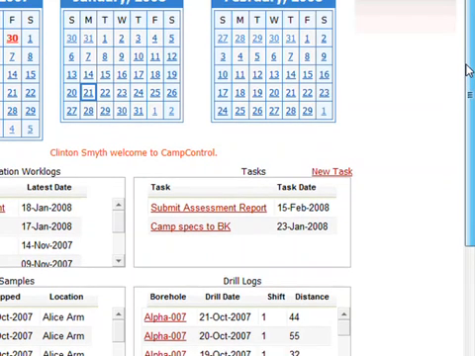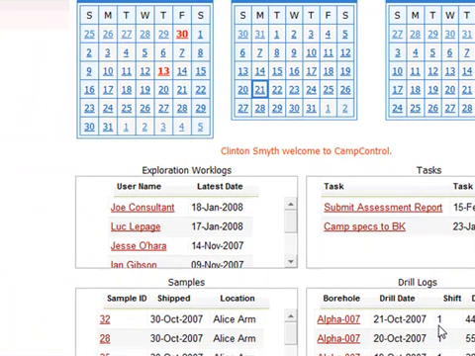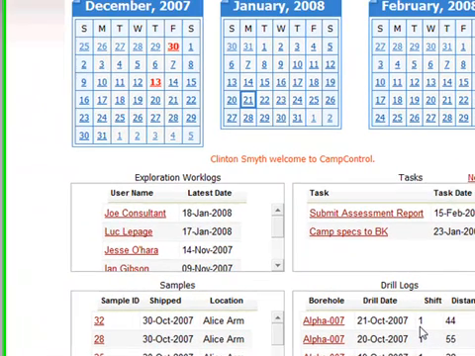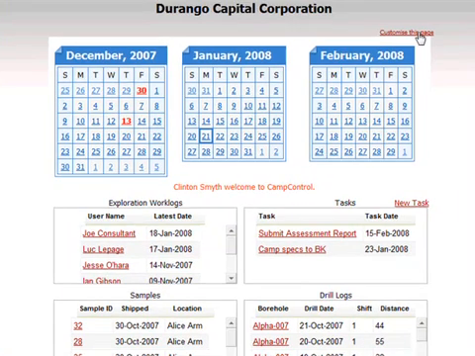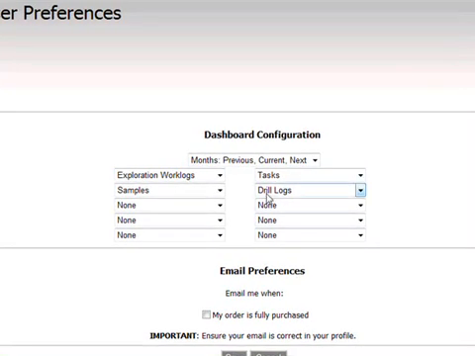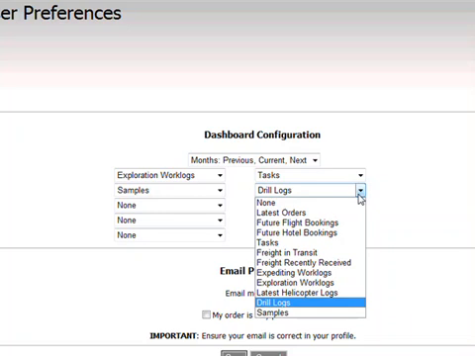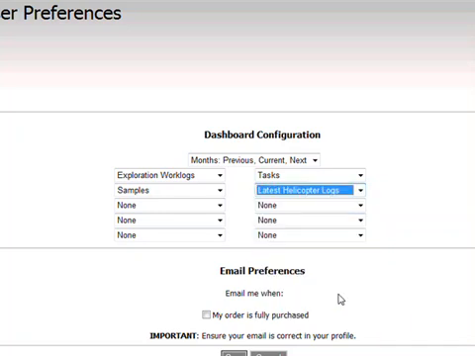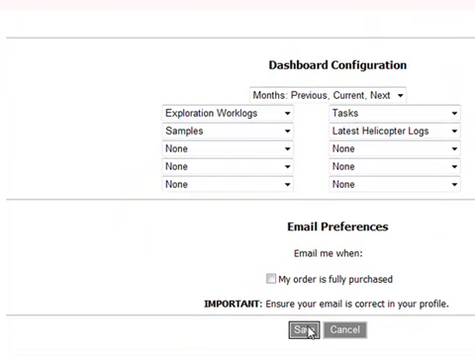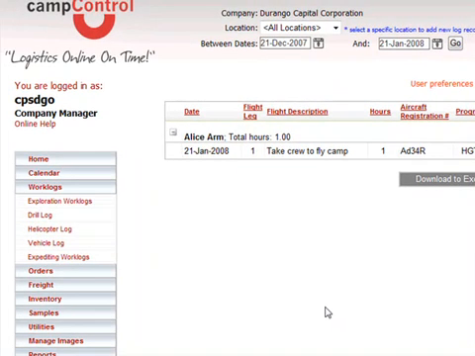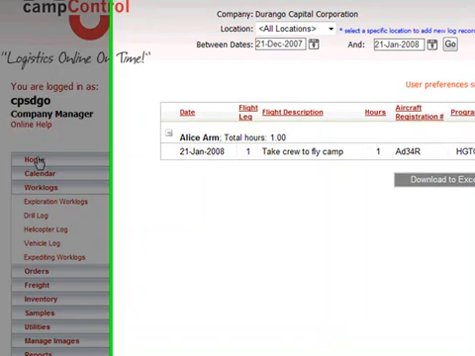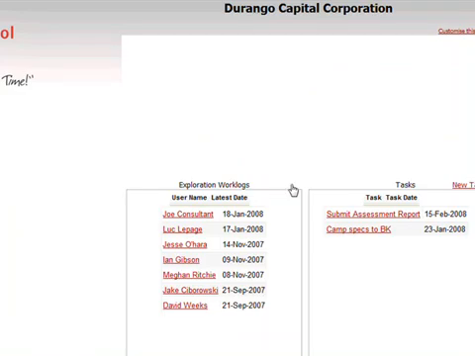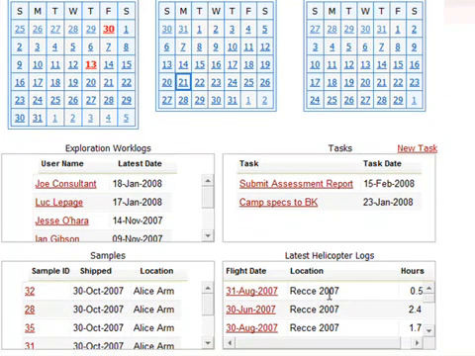So I'll just show that pretty quickly, since we may not be drilling and I want to see what my helicopter usage is on the front page. I can customize my front page and change the drill logs to show my latest helicopter logs. We'll save that, and now we'll see on the home page that when I log in, my latest helicopter logs will be shown.